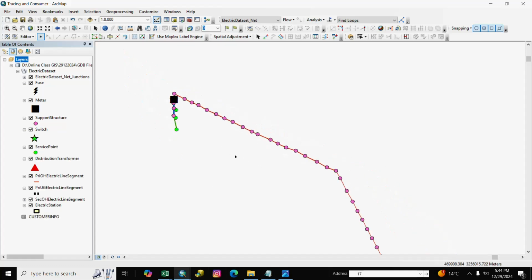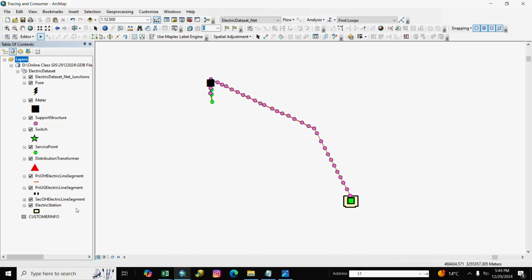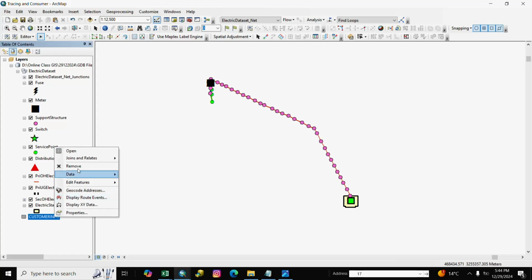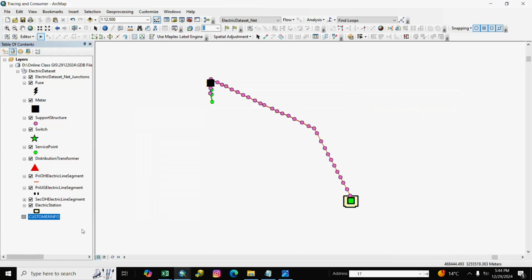After this, if you want to add consumer, here is consumer info, here is blank, not available any consumer.